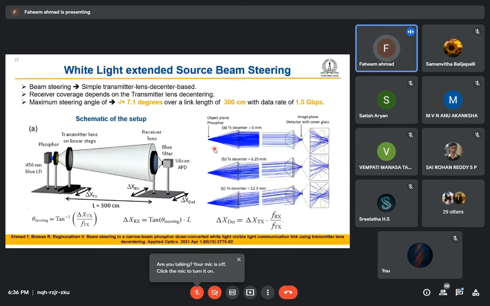And next, we tried beam steering. For beam steering, if we change the receiver lens position from the phosphor, according to the transmitter lens position, the beam will steer something like this. This is at center. The transmitter lens is at center, so the beam is going straight, right? And it is falling on the receiver lens and then on the detector. As we move the transmitter lens, the beam is tilting.